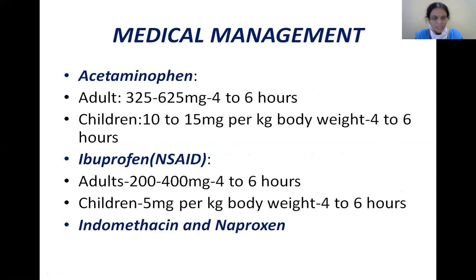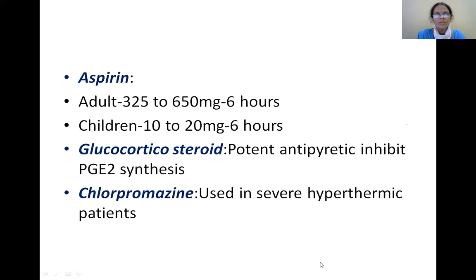And the other one is ibuprofen. That is a non-steroidal anti-inflammatory drug. It decreases the body temperature by decreasing the inflammation. The adult dose is 200 to 400 milligrams, 4 to 6 hourly. And in children, it is 5 milligrams per kg body weight, administered orally 4 to 6 hourly. Indomethacin and naproxen. And here it is aspirin, glucocorticosteroid, and chlorpromazine, which is used in severe hyperthermic patients.